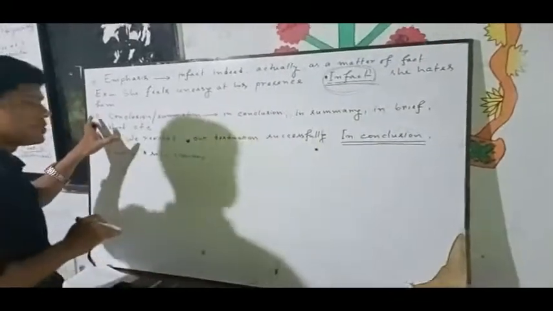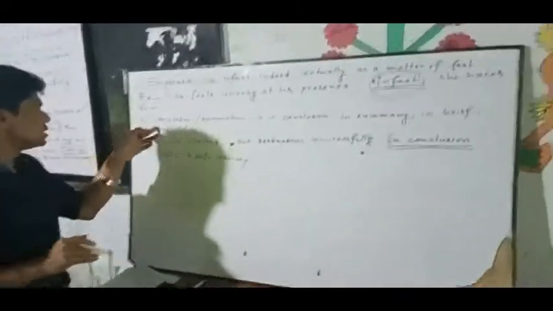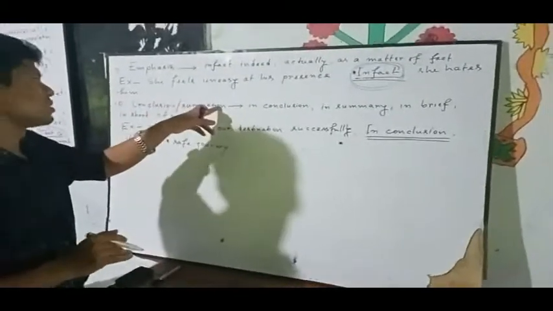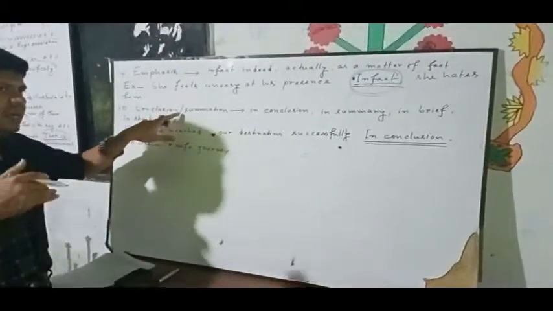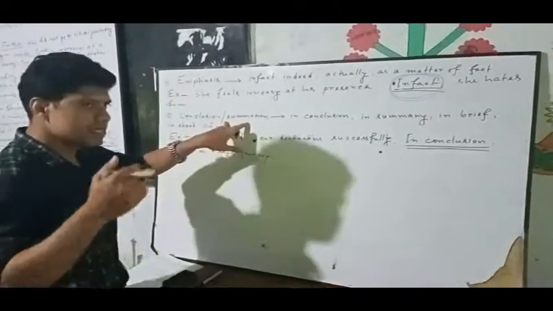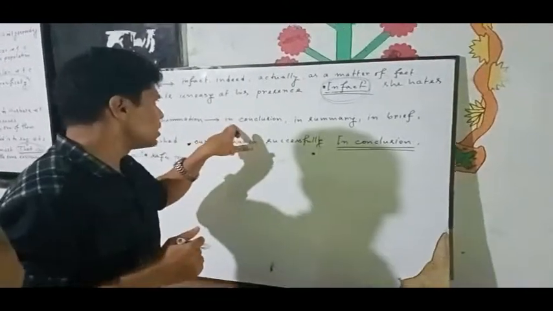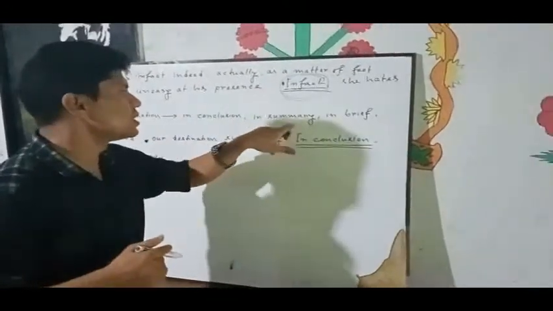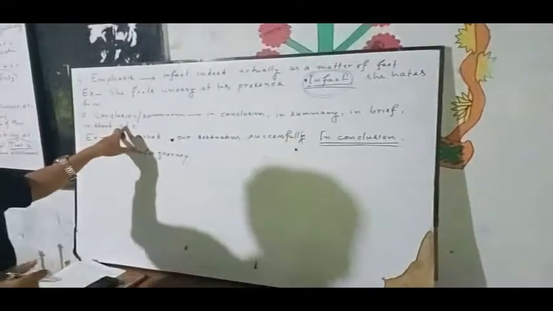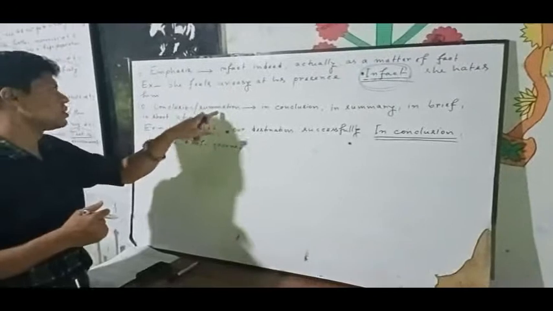Okay, my dear students, now I will go for the last one, number 10. It is conclusion or summation. Conclusion means at the end of something, or to conclude something, just at last. These are the connectors: in conclusion, in summary, in brief, in short, etc. This will be covered by conclusion or summation.